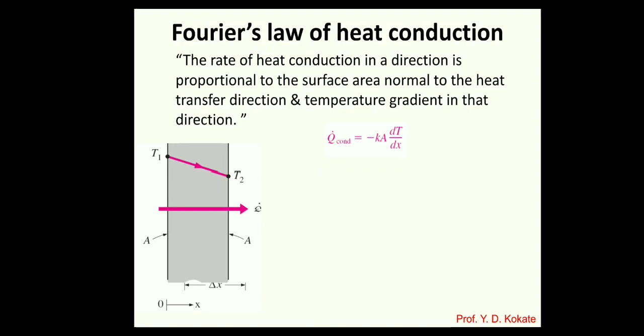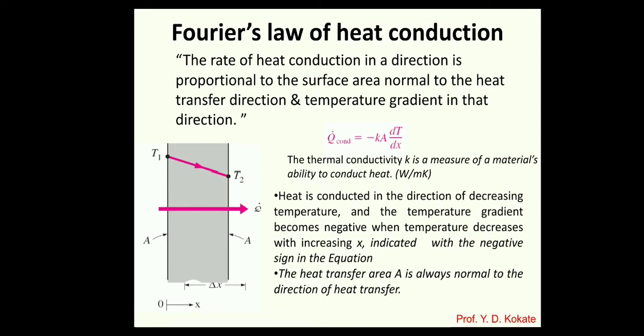To cancel the proportionality sign we take k, so the whole equation becomes Q equals minus k A dT by dx, where k is the thermal conductivity, which is a measure of the ability of a material to transfer heat. Its unit is watt per meter Kelvin.